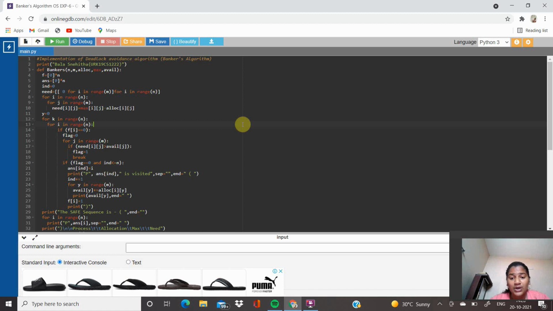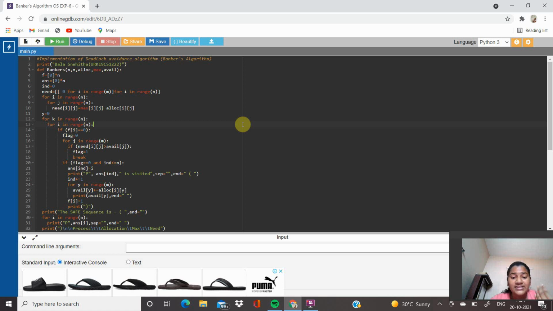A process requires a resource, and if the resources are not available at that time, then the process enters the waiting state. Sometimes a waiting process is never again able to change state because the resources it has requested are held by other waiting processes, and this situation is called deadlock. Deadlock avoidance is one of the techniques for